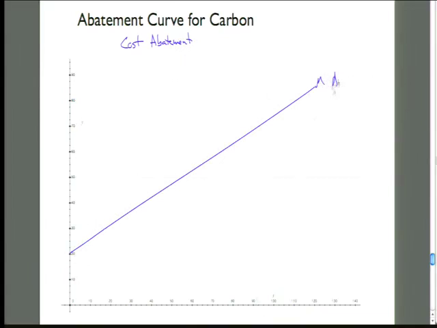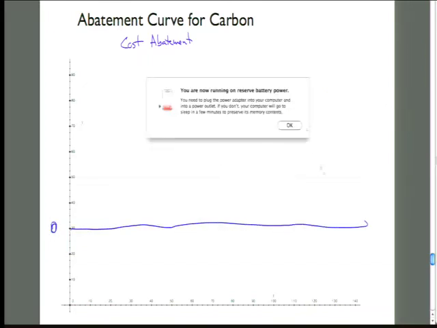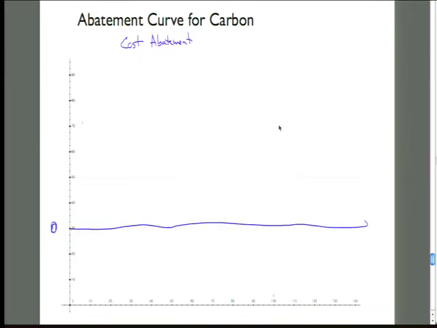I'm going to, oh, I forgot that I can't erase. Interesting that the computer doesn't handle erasing. All right, so we have a couple things. First, the interesting thing about the cost of abatement curve is it has zero in the middle of it. And I forgot to plug in.